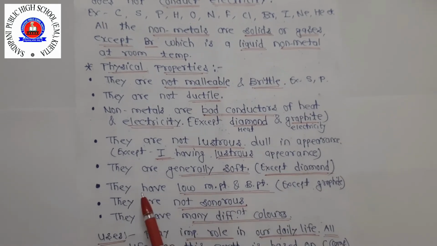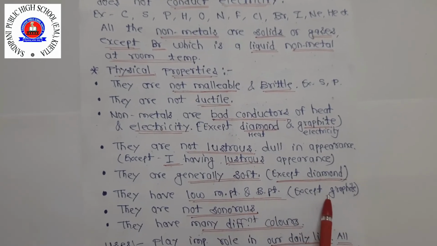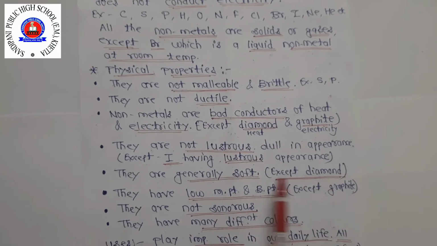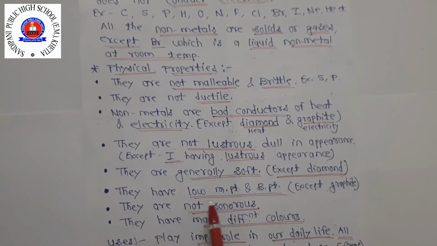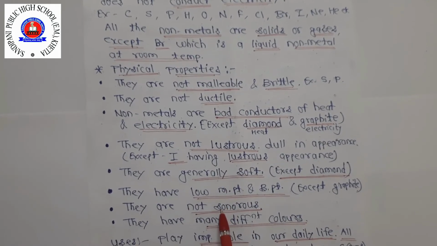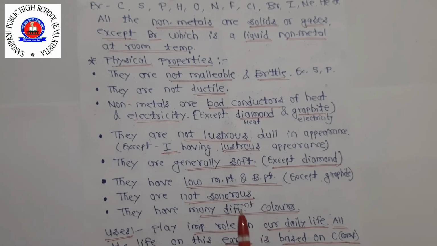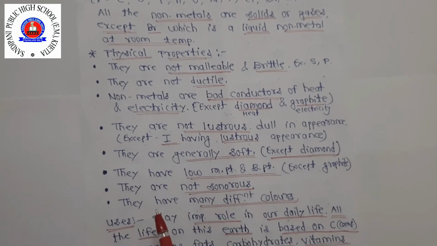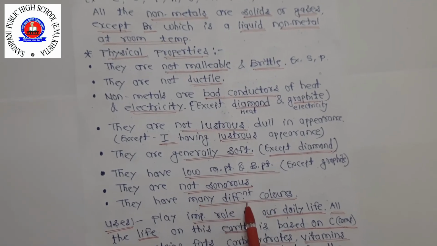Clear? Next, they have low melting and boiling points except graphite, which has a high melting point. Next property, they are not sonorous, meaning they do not produce a sound when we hammer them. They have many different colors.